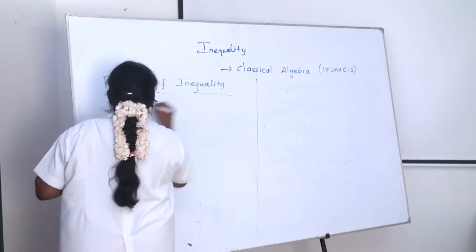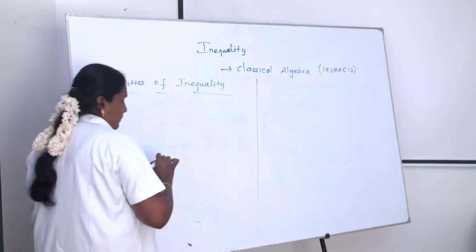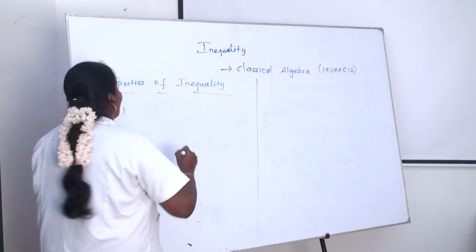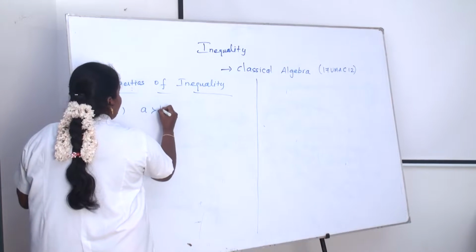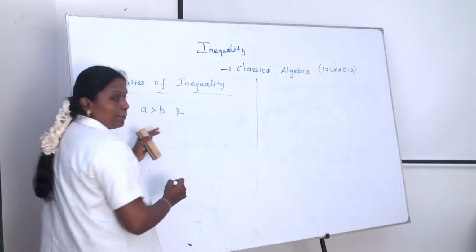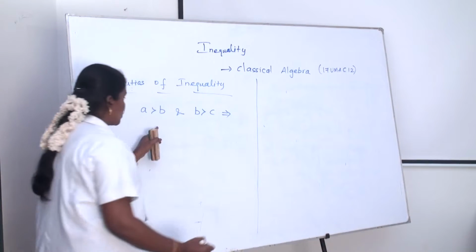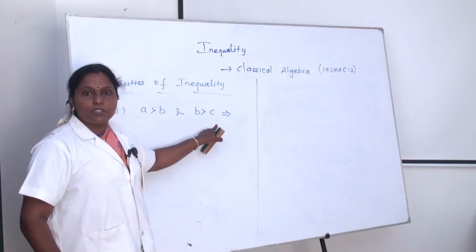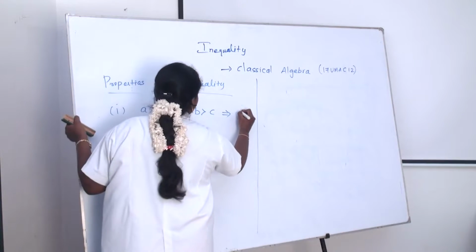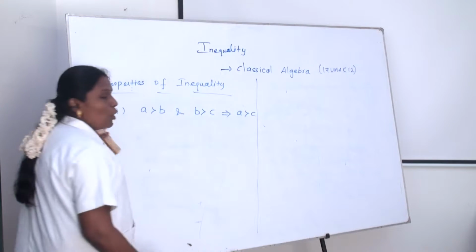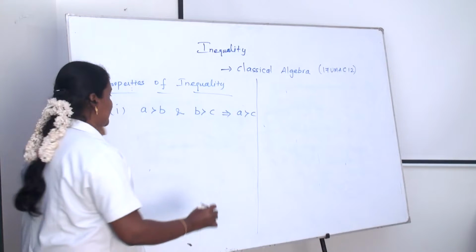The first property of inequality is, suppose A is greater than B and B is greater than C, then A is greater than C. This is the first property of the inequality.